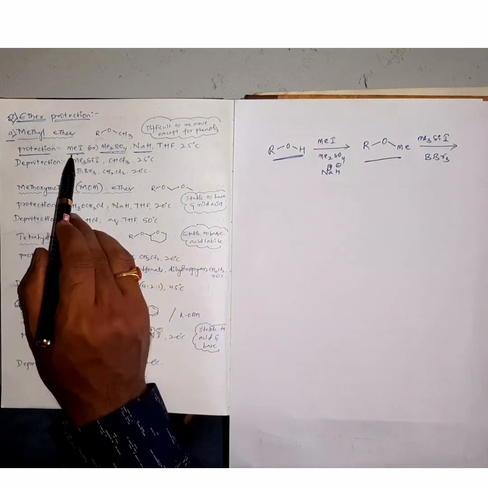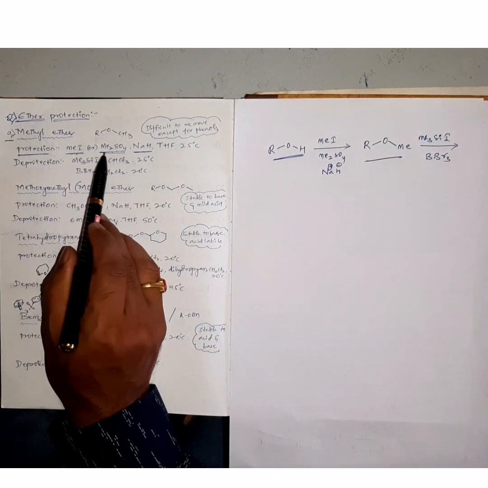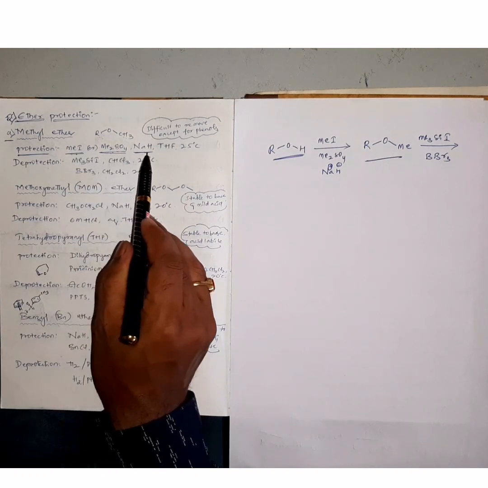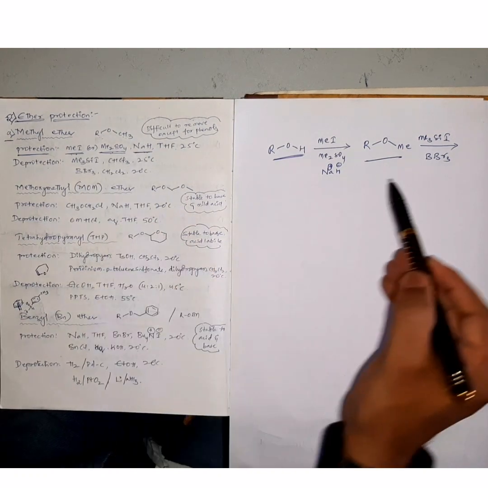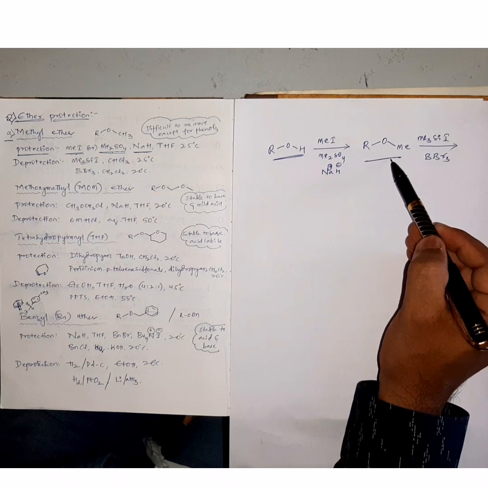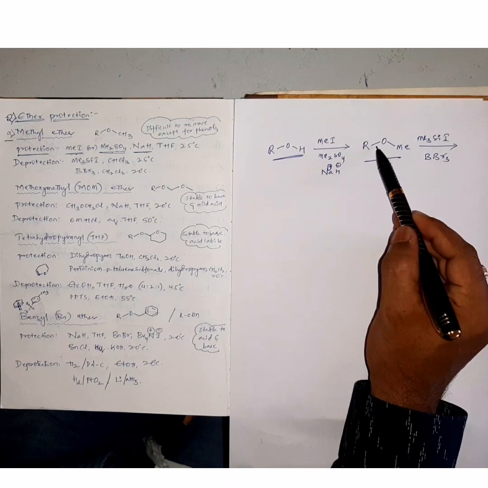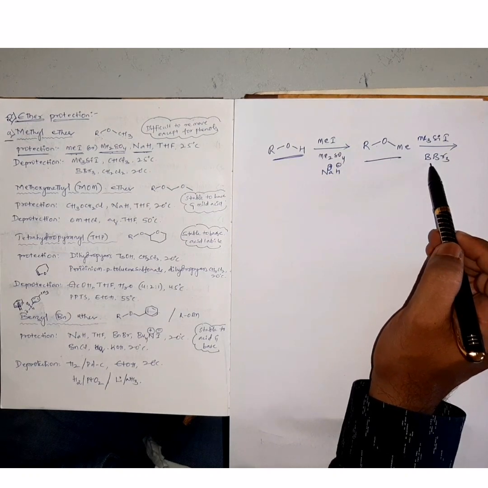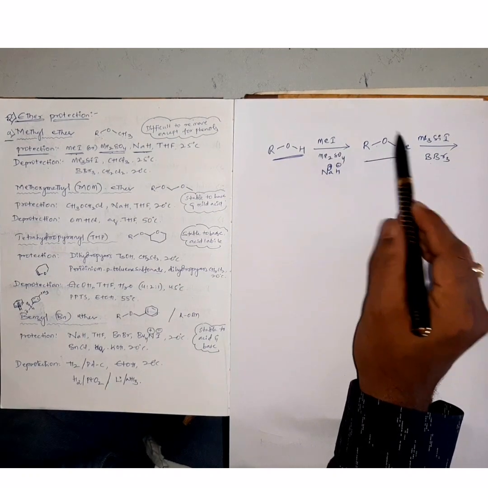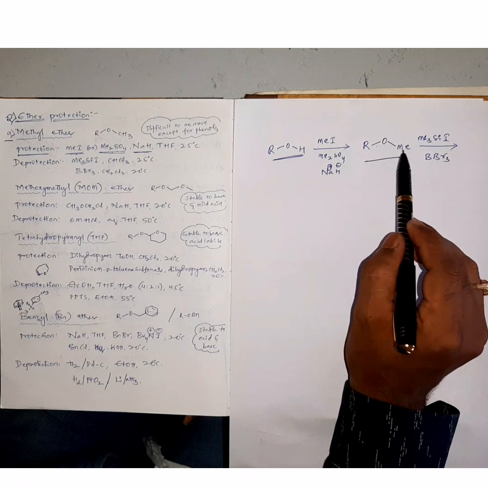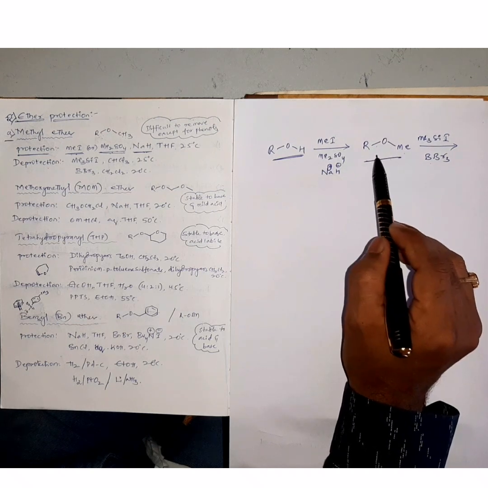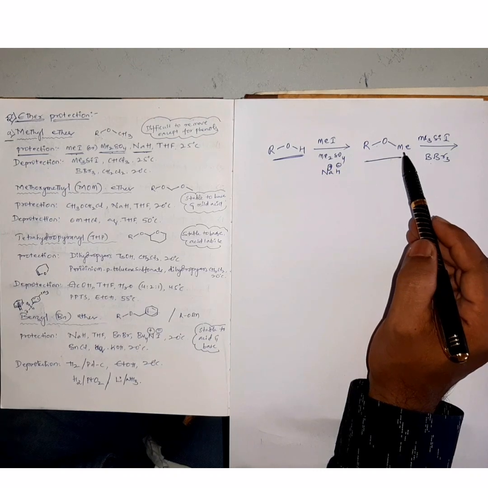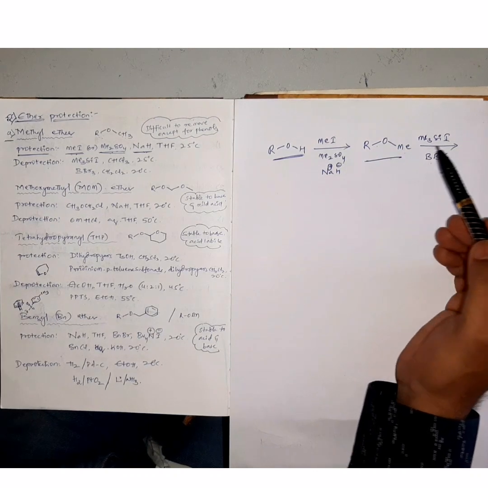Alcohols react with methyl iodide or dimethyl sulfate. These are the methylating reagents. In the presence of a base like sodium hydride, this results in the formation of ethers, methyl ethers. These can react with trimethylsilyl iodide or boron tribromide, and that will deprotect these methyl ethers into our required alcohols, followed by hydrolysis.